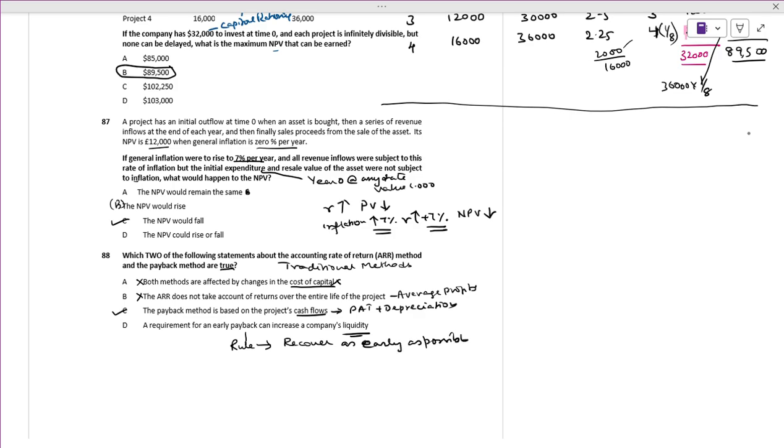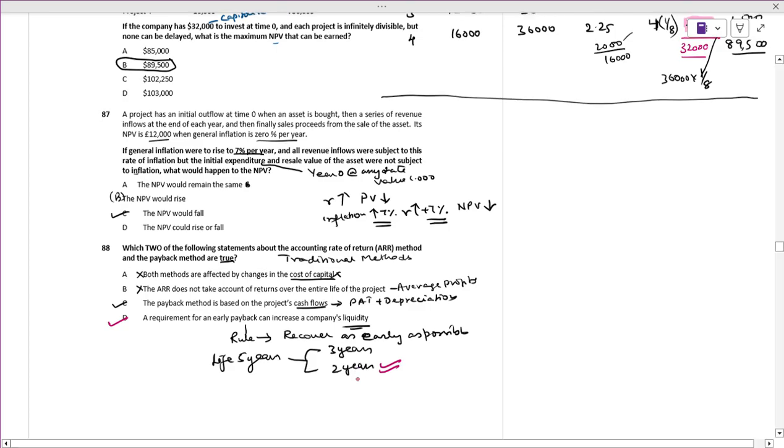If the project life is going to be 5 years and you have two projects, one recovered in 3 years and one recovered in 2 years, then what will we do? We will prefer to take 2 years, because after 2 years, whatever the cash inflows are, it is a liquidity asset. The answer is point C and point D.